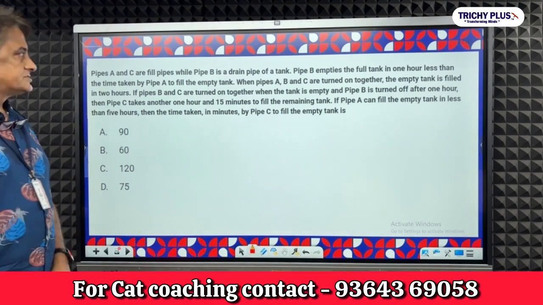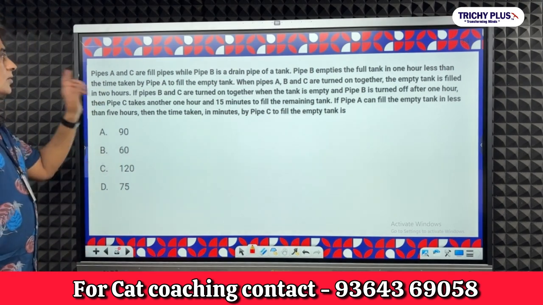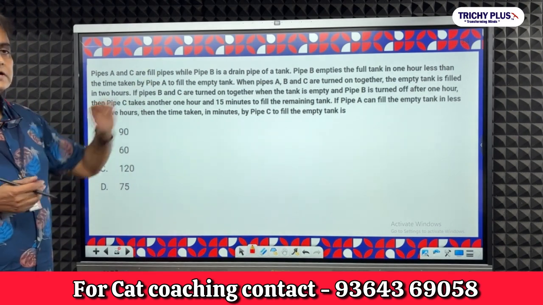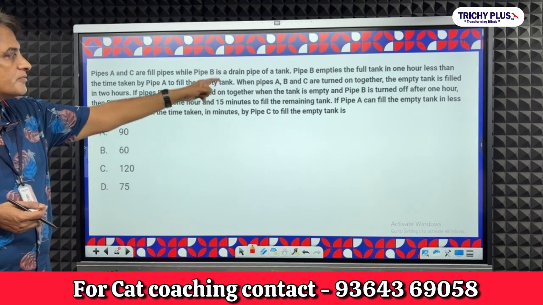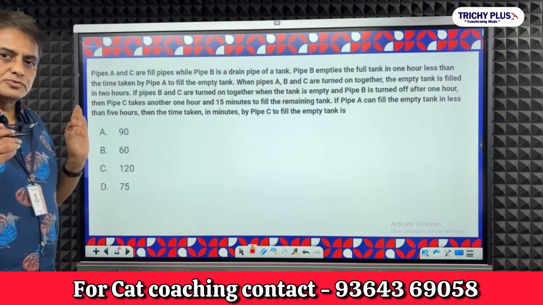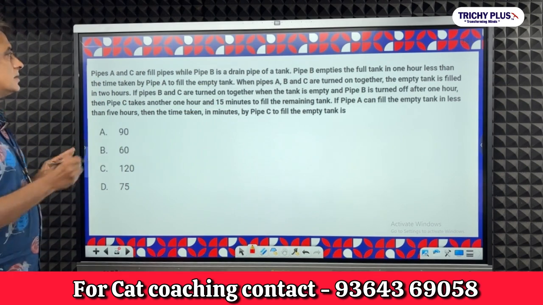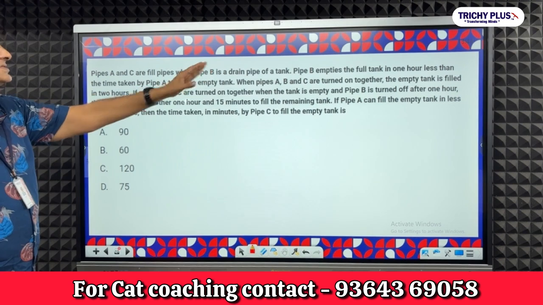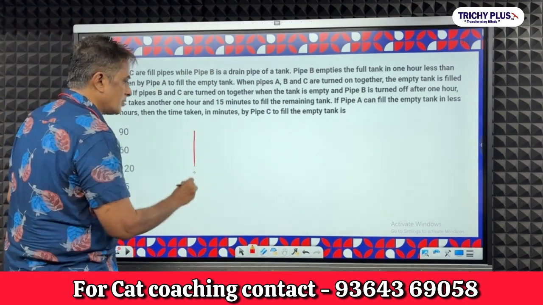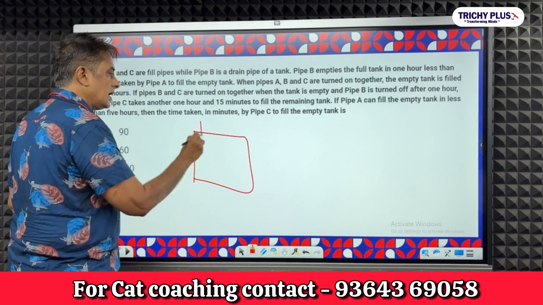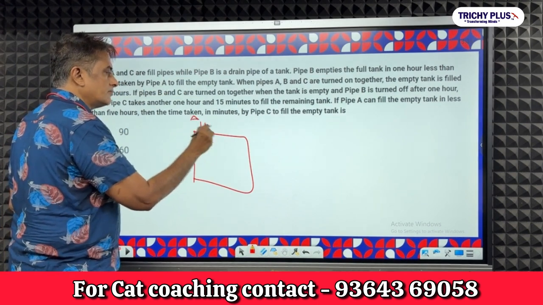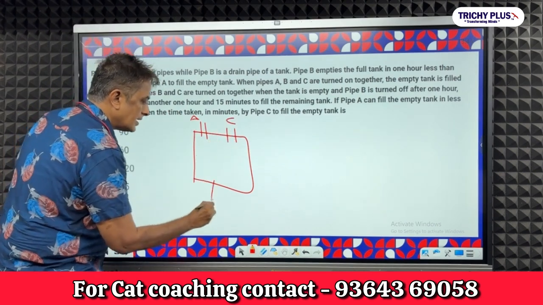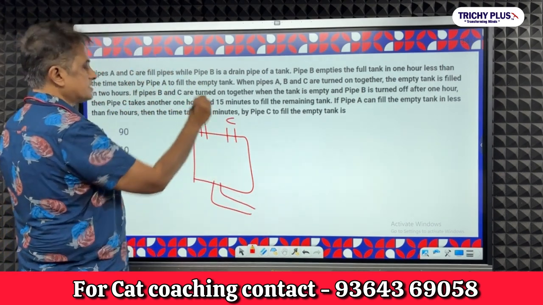Now you take this question, right? Now in this question, how do you solve this? Let's understand the question. இப்போ understand பண்ணனும்னாலே you got about 5 lines here. இந்த 5 lines புரிஞ்சிட்டு தான் you have to solve it, right? A and C are fill pipes and B is a drain pipe of a tank. அப்போ ஒரு பெரிய tank இருக்கு. A வந்து தண்ணி ரொம்ப உள்ள fill pipe and C இன்னொரு fill pipe and tank தொட்டியை காலி பண்றது is a pipe called B.